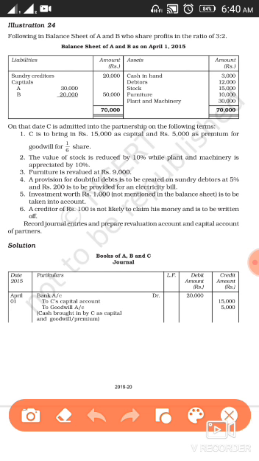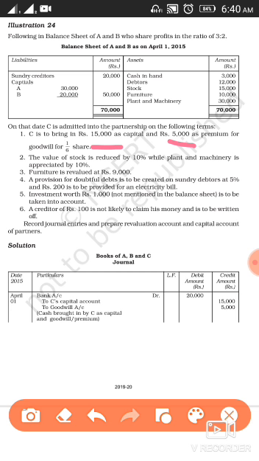As we have already studied in the previous video, whenever a new partner brings his share of capital and his share of goodwill, then cash will come in. Clear? So your entry will be cash account debit or bank account debit, 15,000 and 5,000, means 20,000.